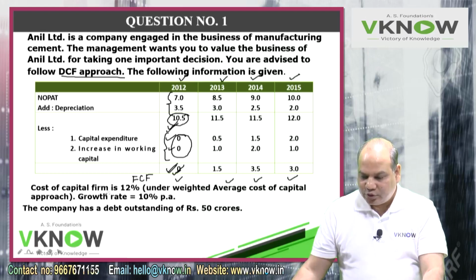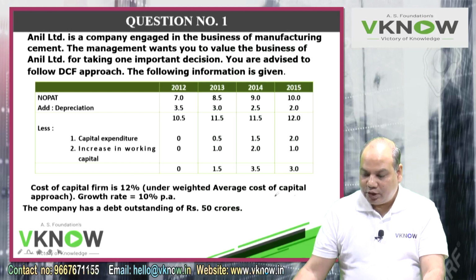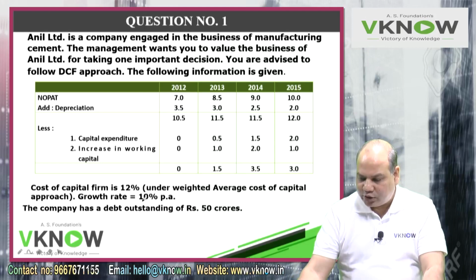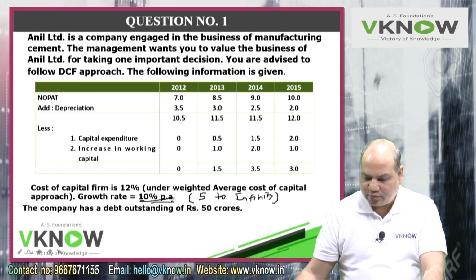Let us see. Cost of capital is 12%. Very good. Even this calculation is given to you under weighted average cost of capital approach. Growth rate is 10% per annum. So that means after 4 years, from 5th year till infinity, the free cash flow will grow at the rate of 10% per annum.